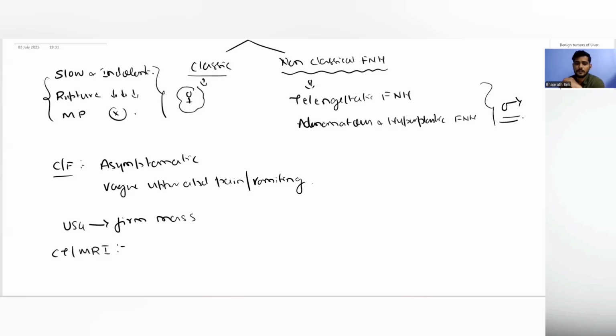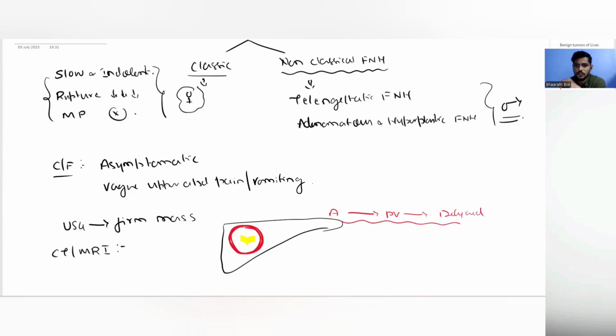Now, this will have a very strong uptake in the arterial phase. Right? So, in the arterial phase, there will be a very strong enhancement. And the central scar, which is there, is not enhancing. So, a strong uptake in the arterial phase with a non-enhancing central scar. But from the arterial phase, as it goes into the portovenous phase and into the delayed phase, there is washout of this contrast. So the contrast washes out, and in the portal phase and delayed phase, it appears almost the same intensity or same density as that of the neighboring liver parenchyma.